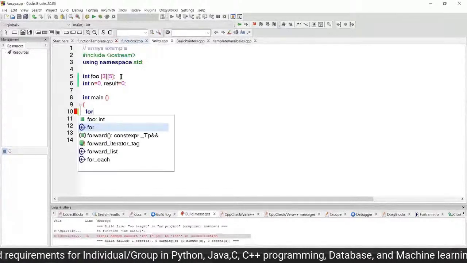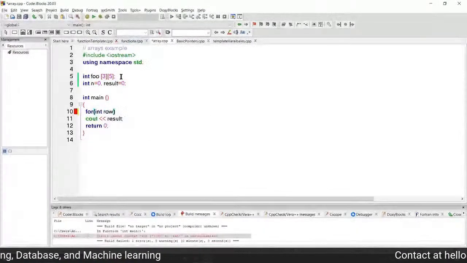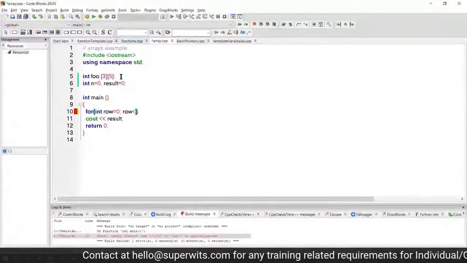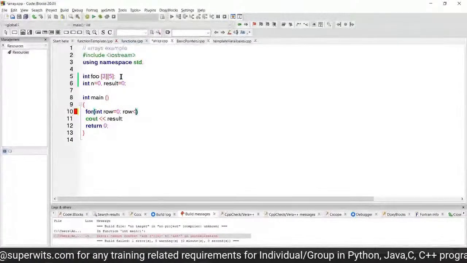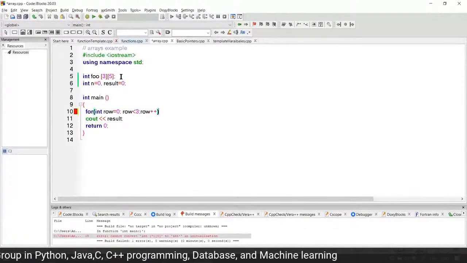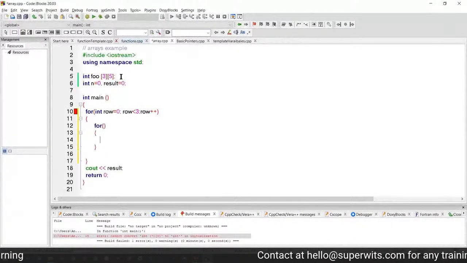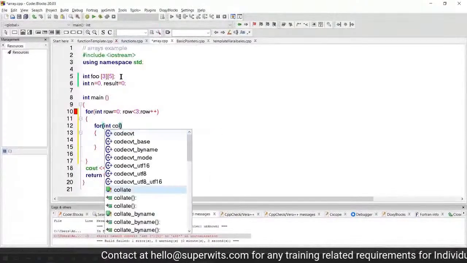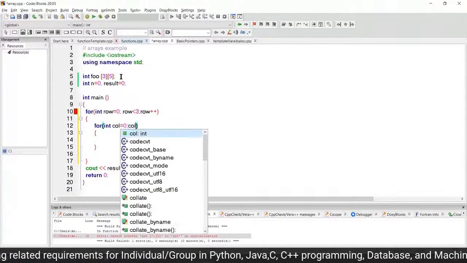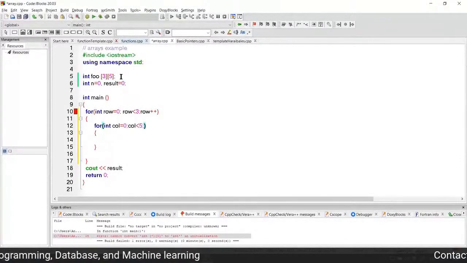So what I can do for this is, because we know there will be 3 rows, we can have int row starting from the 0 index. Again, it is going to start from the 0 index. Row less than or equal to 2, or less than 3. Any of these you can use. And then within this for loop, I'm going to have a nested loop here. So this is an example of a nested loop. We haven't covered this in our previous episode. So int column, int col equals 0, starting from the 0 index. We know there are 5 columns. So col less than 5, or you can do less than or equal to 4, then col plus plus.